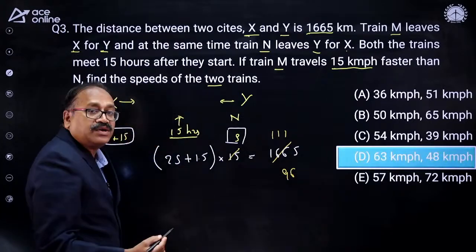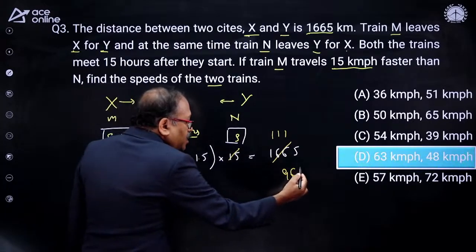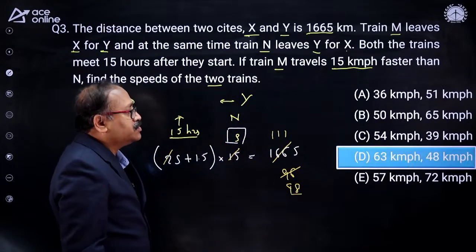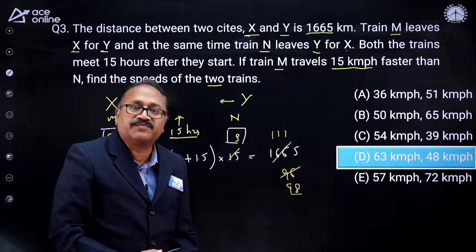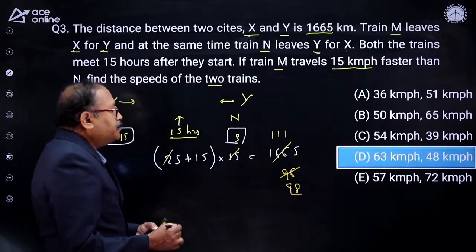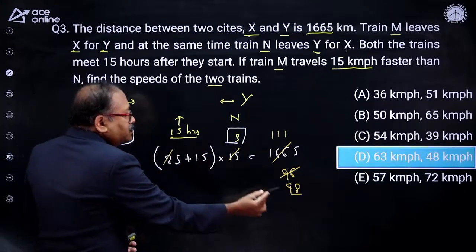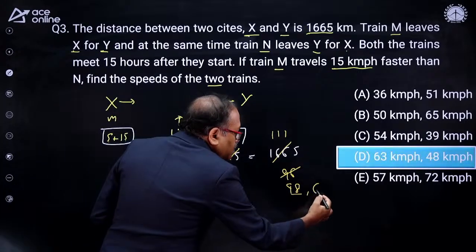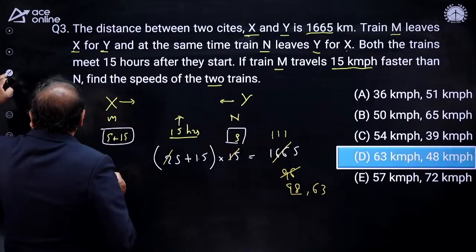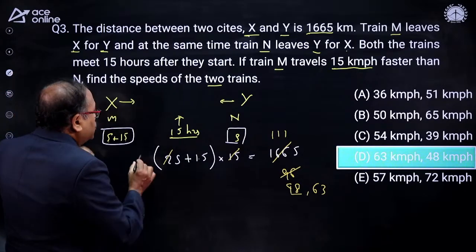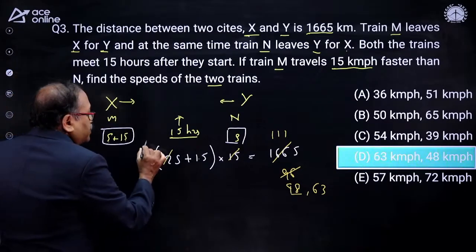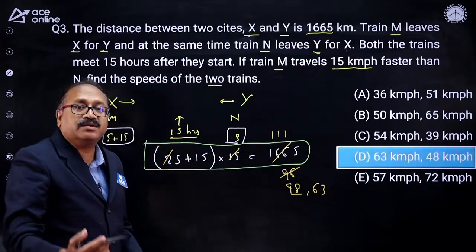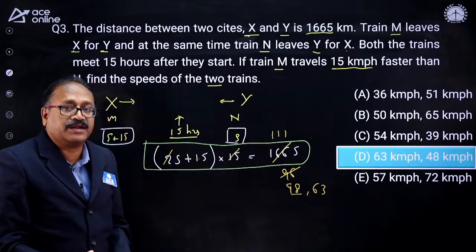2s is equal to 96, then what will be the s value? The s value will be 48. With the options you can choose, as only one option has 48. That's over. Or else, if s is equal to 48, then s plus 15 will be how much? That will be 63. So the other one is 63. But the most important part to answer this question is the part you have done, the part you have understood. And I am very happy that your concept is clear to some level.